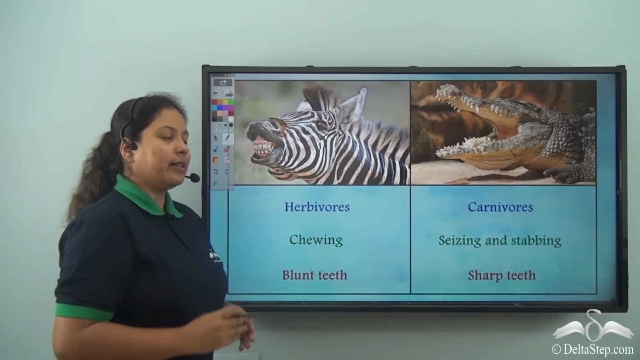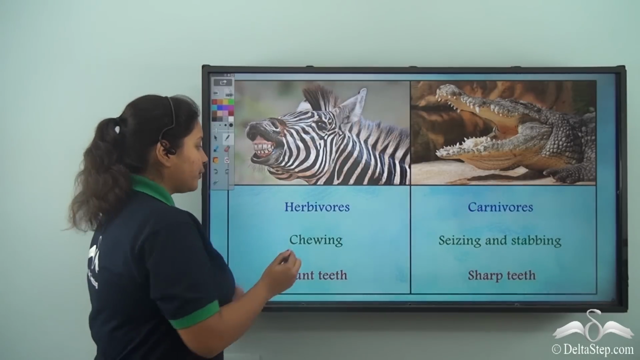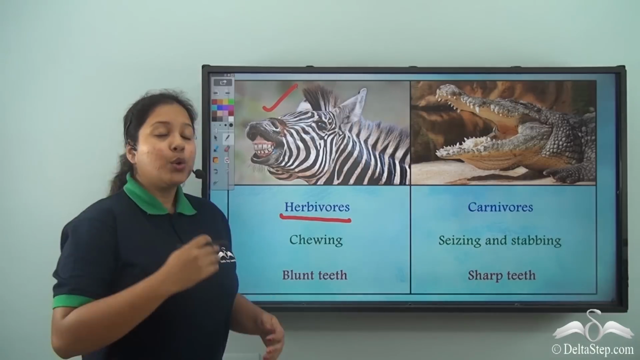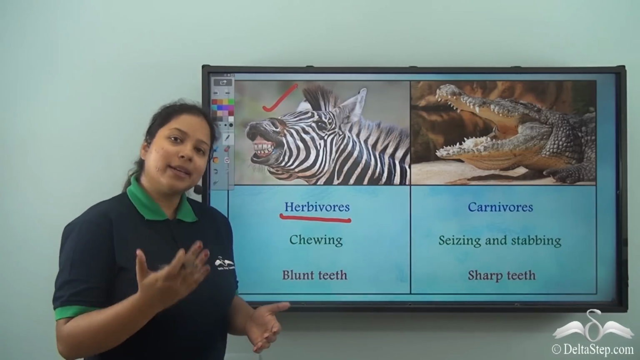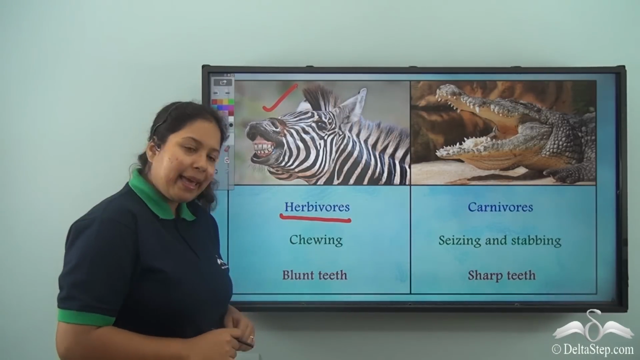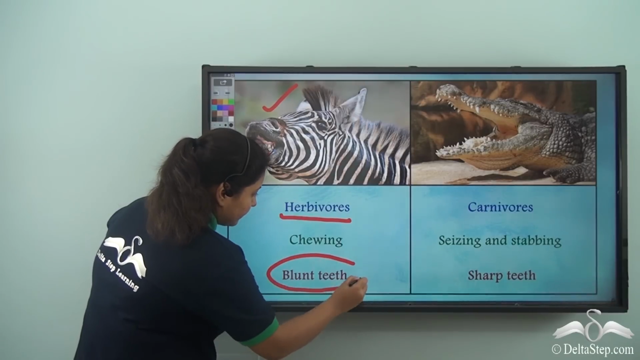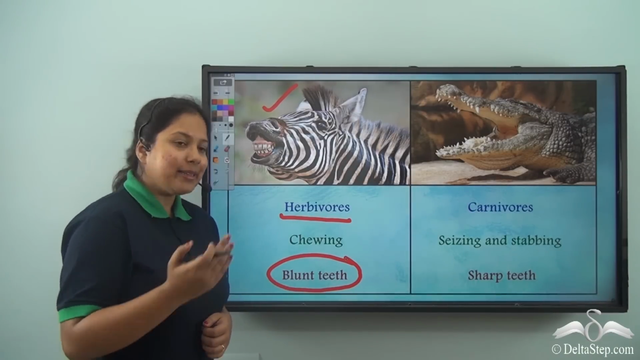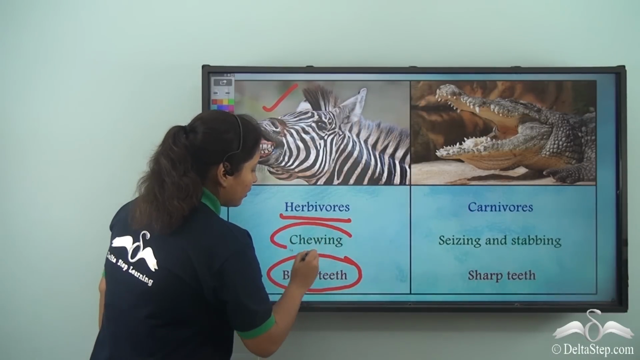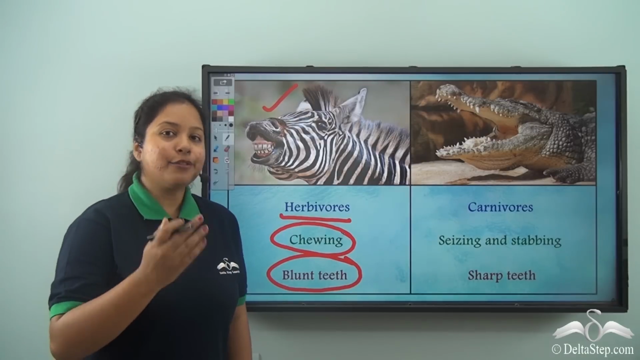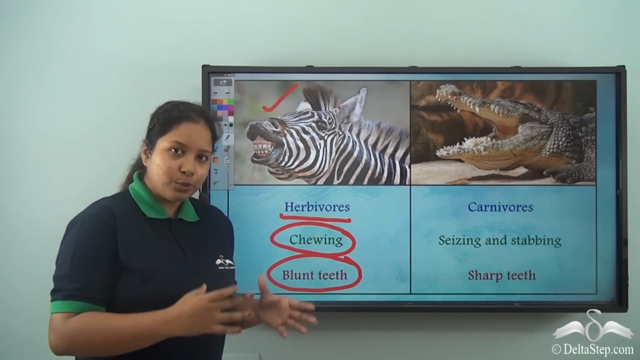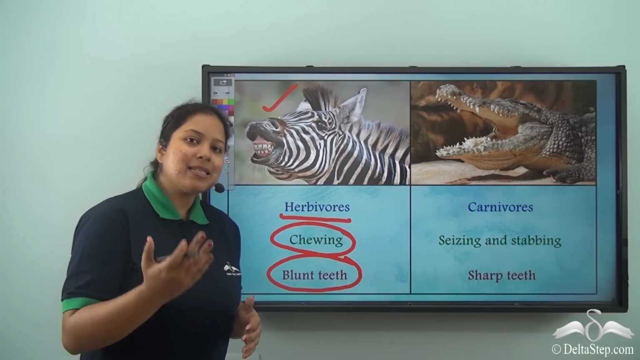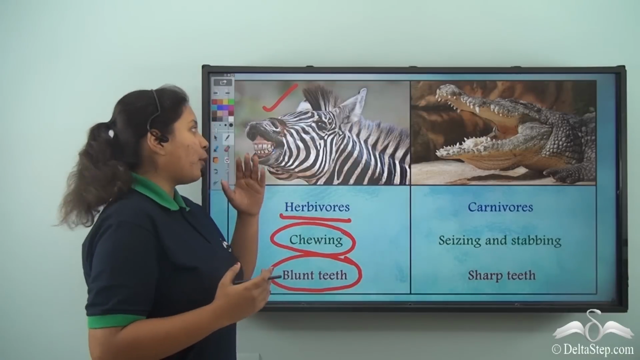First, let's see the herbivores. Herbivores are those animals like the zebra, cow, which feed on plants or grasses. So, they have blunt teeth, that is the flat based teeth, and the teeth are used for chewing or grinding the food, so that the food, that is the grass or the plants, is ground into a paste like form which their body can have easily.